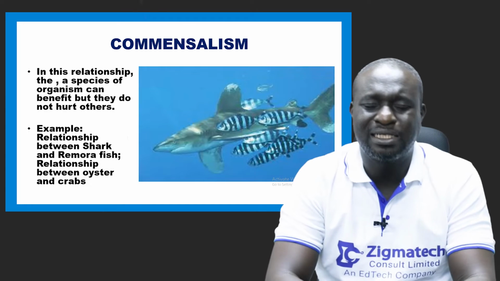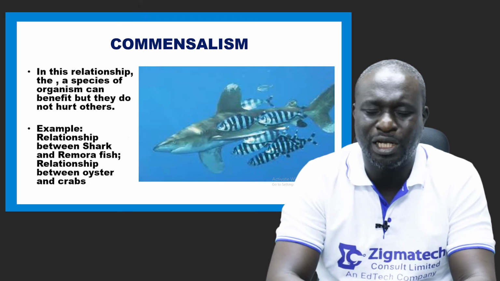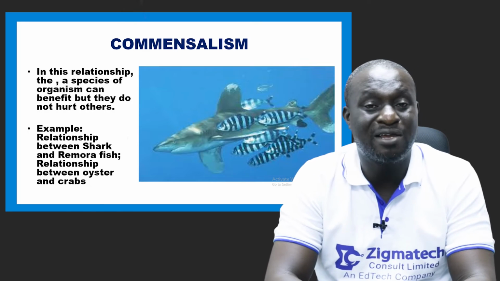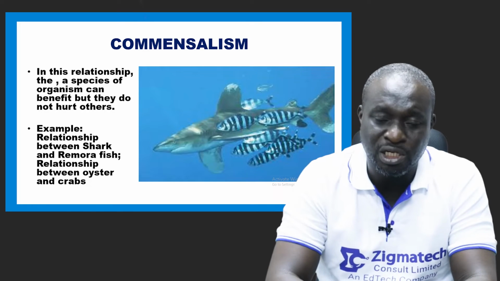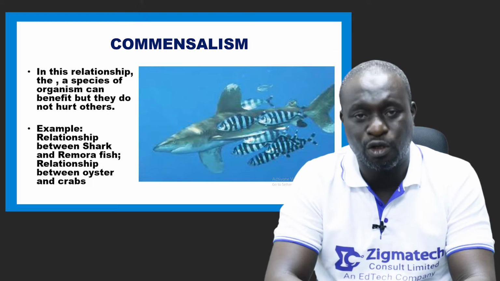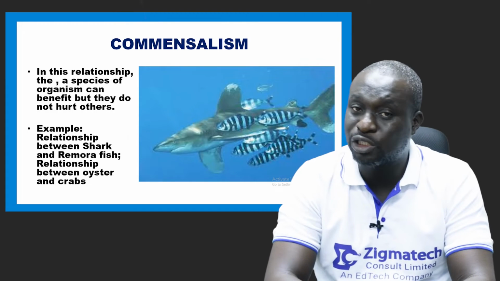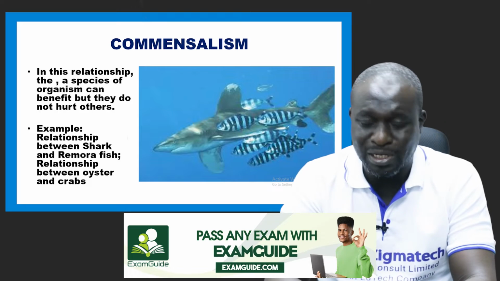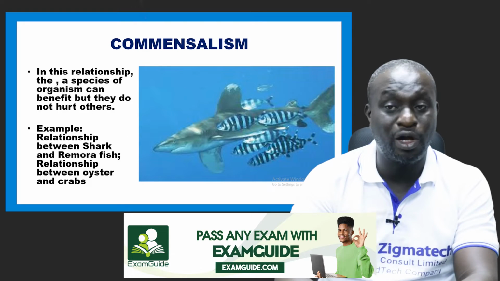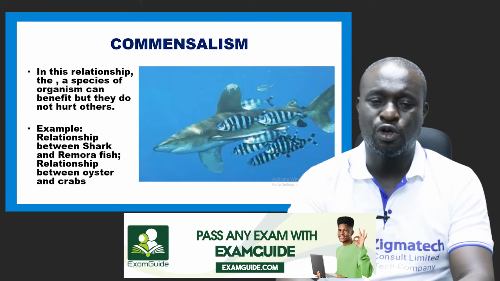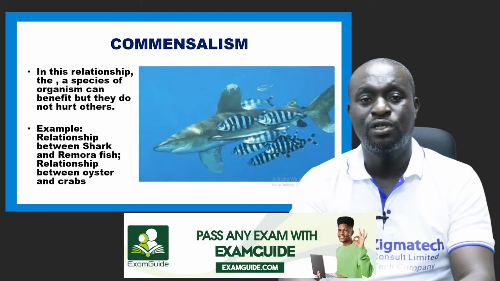In the same manner, the same thing when you look at the remora fish and the shark. The shark does not benefit anything from the remora fish. The remora fish benefits a whole lot from the shark, but the shark is not harmed in the process. So that is the first mode of association or ecological relationship that occurs in a functioning ecosystem.